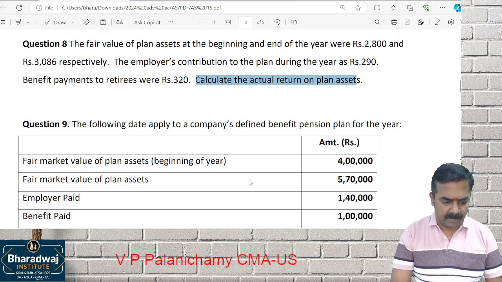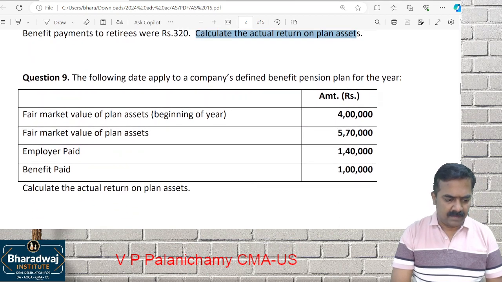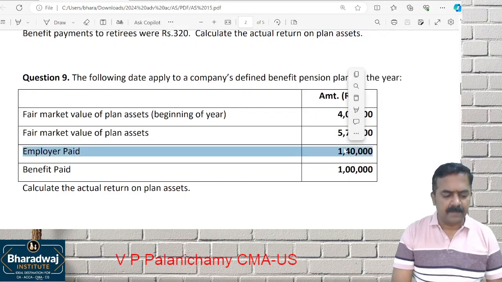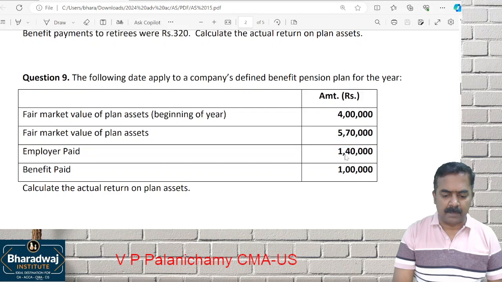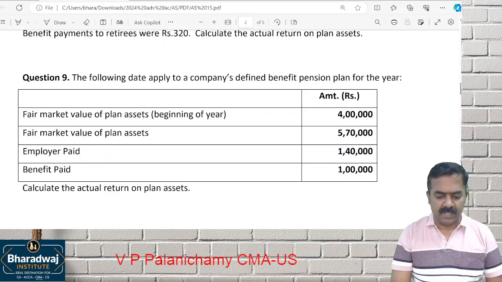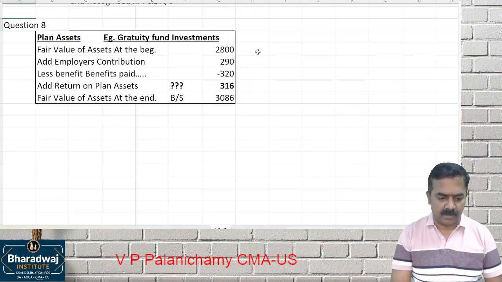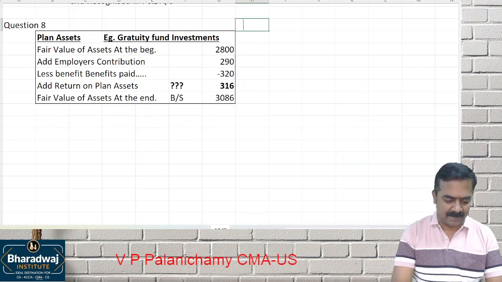Read question number 9. Fair market value of plan assets at the beginning is given. At the end of the year is given. Employer contributions paid, and benefits paid to the employees are given. Fill it up in the same format. This is a next year question.